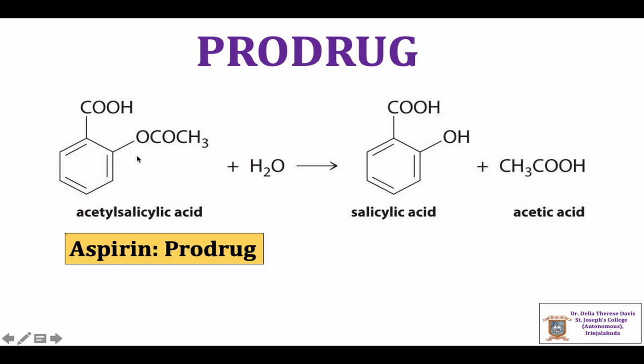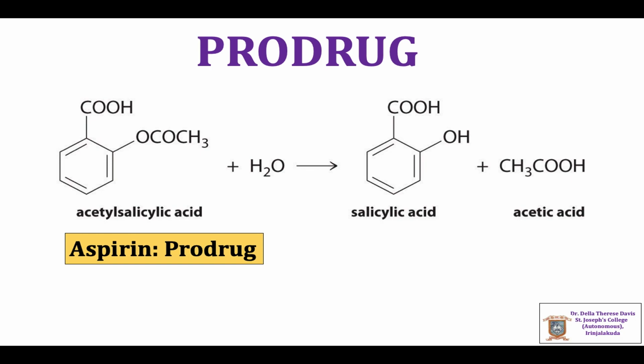Here the structure of aspirin is shown, which is a prodrug of salicylic acid. Salicylic acid is a pain reliever.